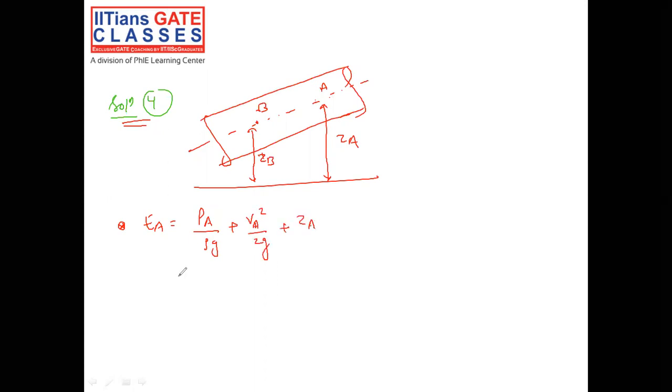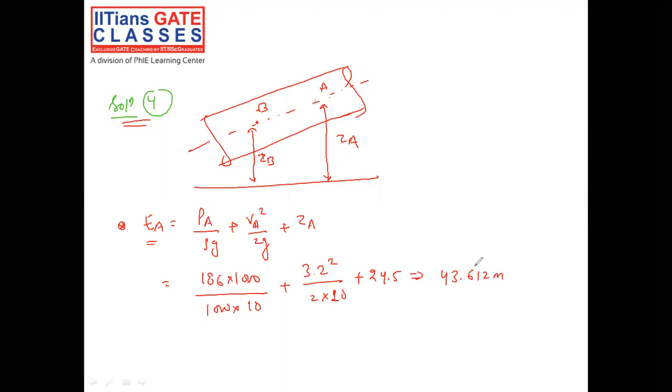That is pressure head plus kinetic head plus potential head, together called the total energy at point A. Now calculate: 186 kilopascal divided by 1000 into 10, plus VA given as 3.2 squared divided by 2 into 10, plus ZA given as 24.5. If you calculate, you will get 43.612 meter. That is the energy at point A.